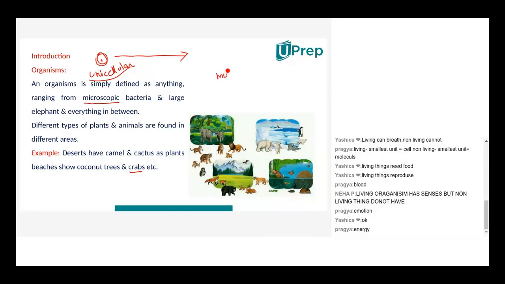And how huge can a multicellular organism be? It could be that of a blue whale. It could be a mammoth elephant. So anything in between in this range which has cells is known as a living organism. It could be unicellular, it could be multicellular. What is the meaning of uni? Uni means one. Multi means more than one.